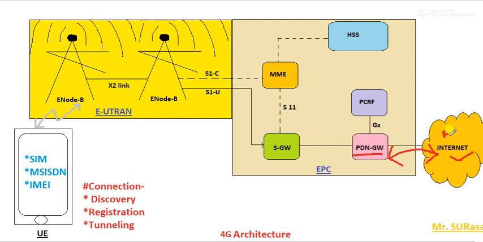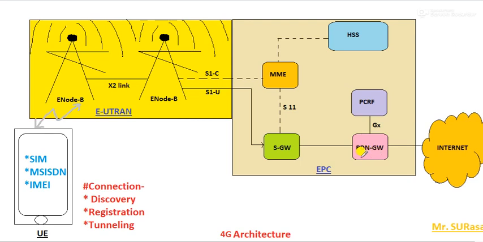Whatever information is coming from the outside network, the outside device will always try to contact the ISP through this PDN gateway only. Now this gateway is in short acting as a kind of middleware or routing device between the outside public network and the internet service provider's network, or ISP.